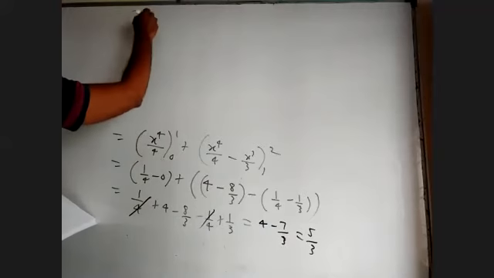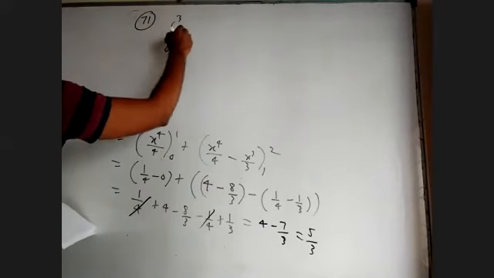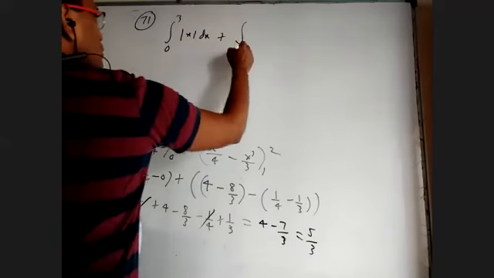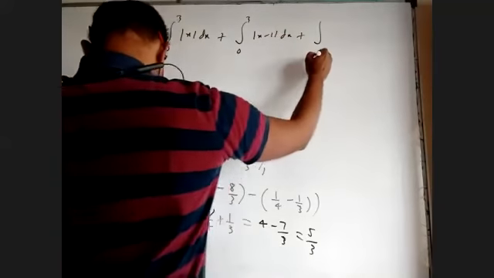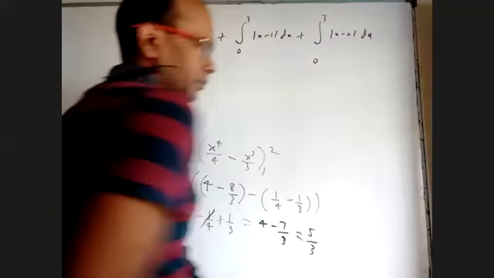Okay, 71. I'm directly splitting the question into 3 parts. So integral 0 to 3 mod x dx plus 0 to 3 mod x minus 1 dx plus 0 to 3 mod x minus 2 dx.